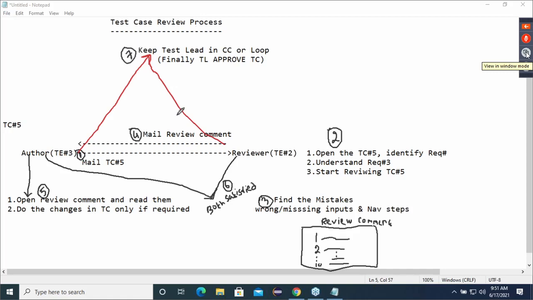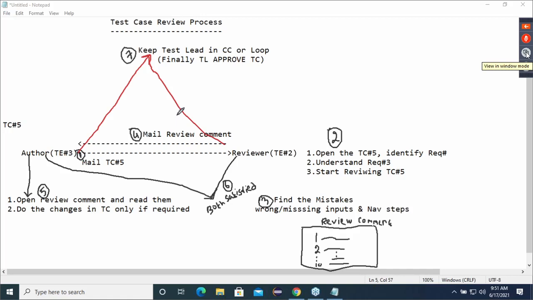Now tell me, is this process required for every test case or not? Correct? So every test case, we compulsorily undergo this process, guys. This whole concept, I call it the test case review process. Easy. It is just a story, I'll tell you. Have you understood this story?